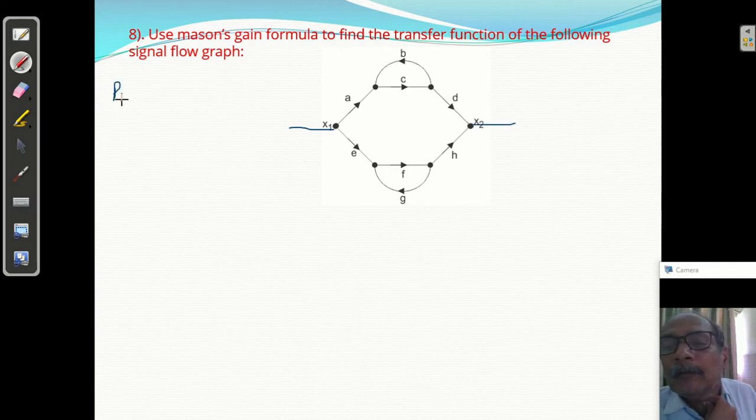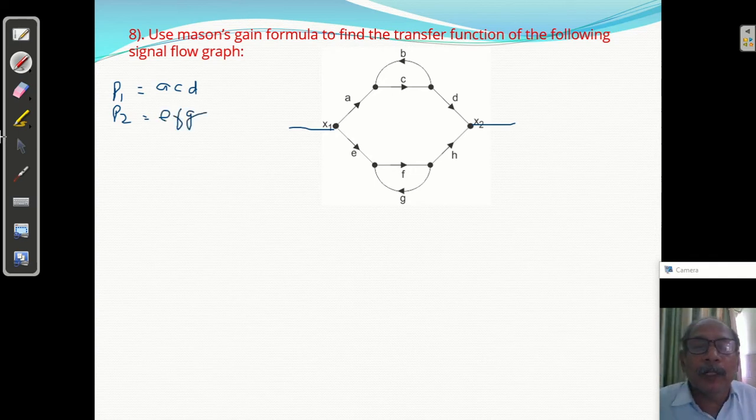P1, P1 is what? This A, C, D. This is the gain, A, C, D. This is P1. One more, P2. We have P2 equal to what? E, F, G. E, F, G. We have two forward paths.